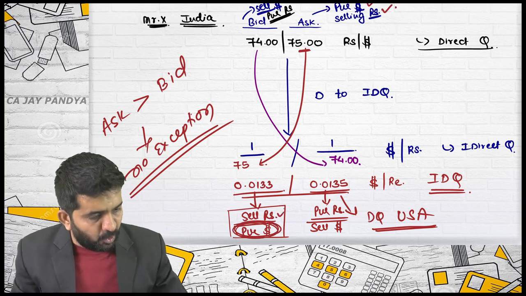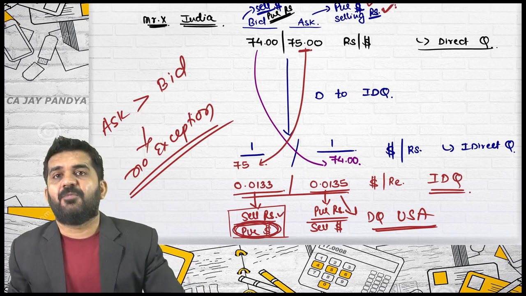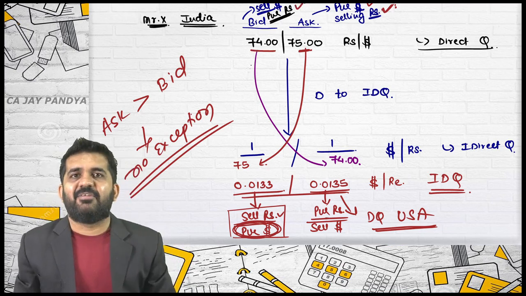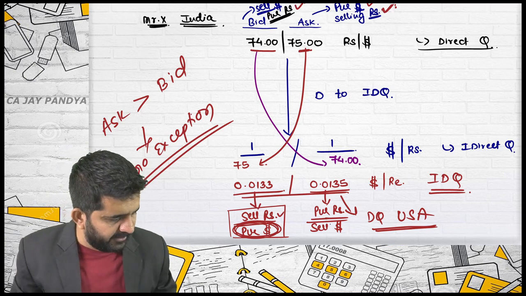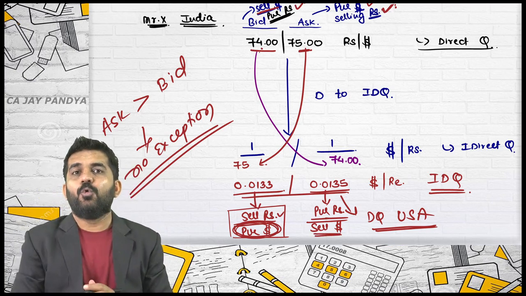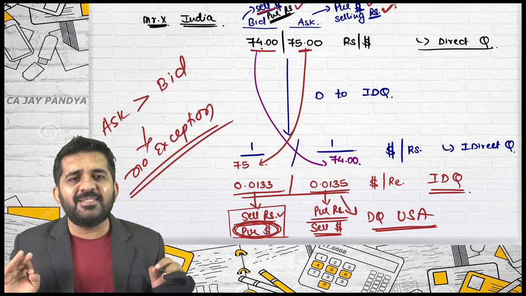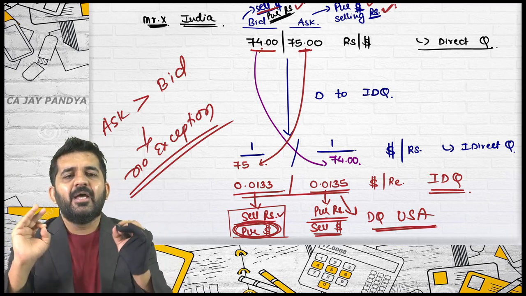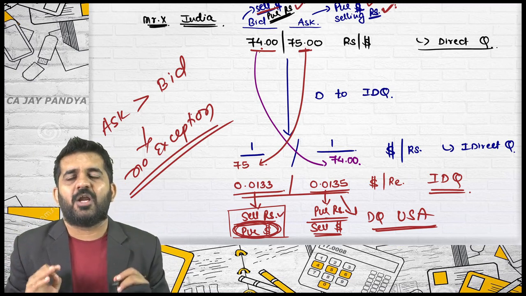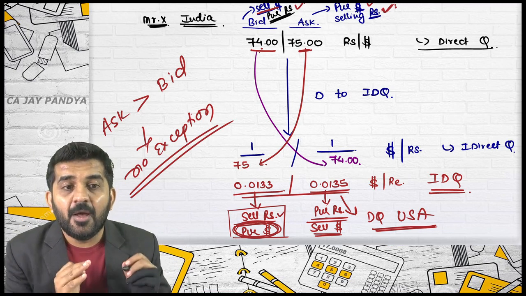Selling rupees, what should be applicable is 75. Purchasing rupees, what should be applicable is 74. Of course, we are doing reciprocal. Selling dollar, what should be applicable is 74. The basic concept is the bid and ask rate. Bid is always lower than ask, or ask is always higher than bid.